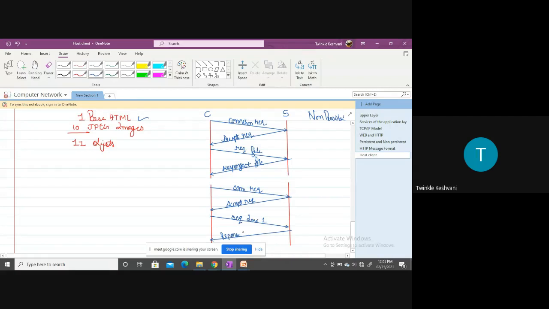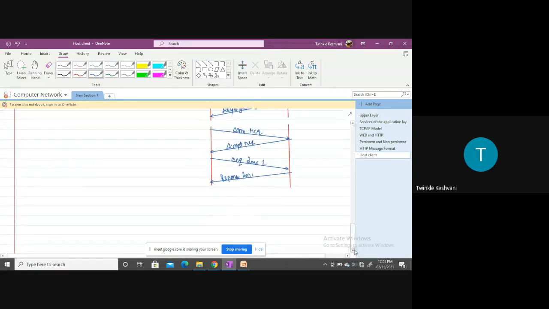Response image 1, and then TCP connection will be closed, right? So अभी सिर्फ एक बेस HTML फाइल और एक ही इमेज है, वो उसका रिस्पॉन्स आया है.